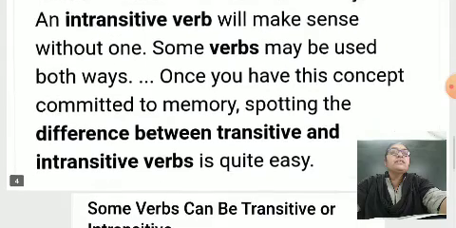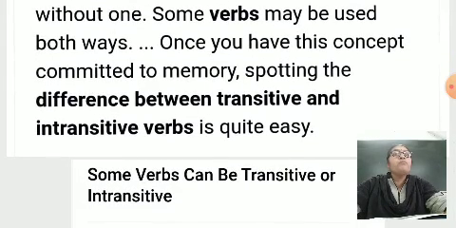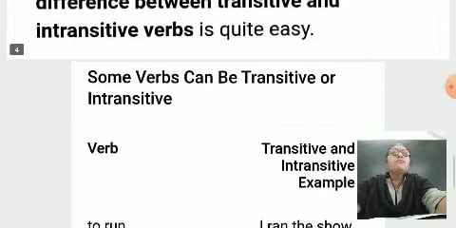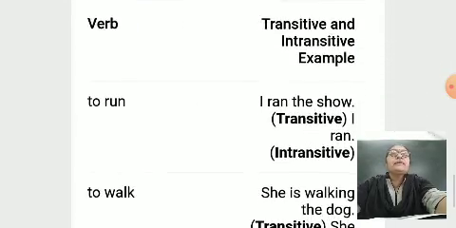Once you have this concept committed to memory, spotting the difference between transitive and intransitive verbs is quite easy. Understand, no? A transitive verb accepts an object. An intransitive verb does not have an object. Okay. Some verbs can be transitive or intransitive.